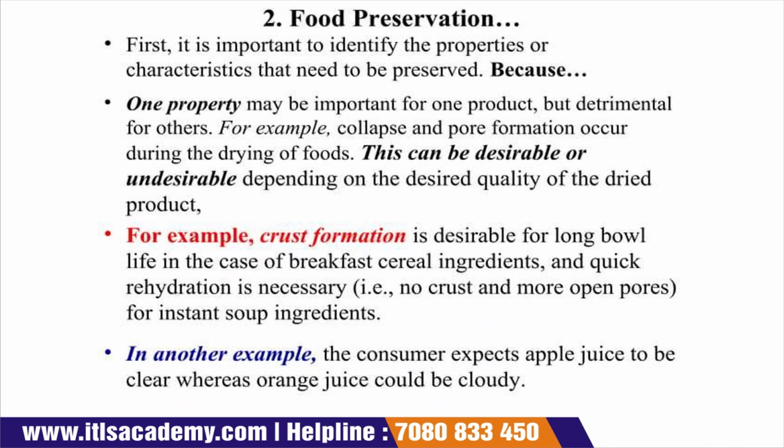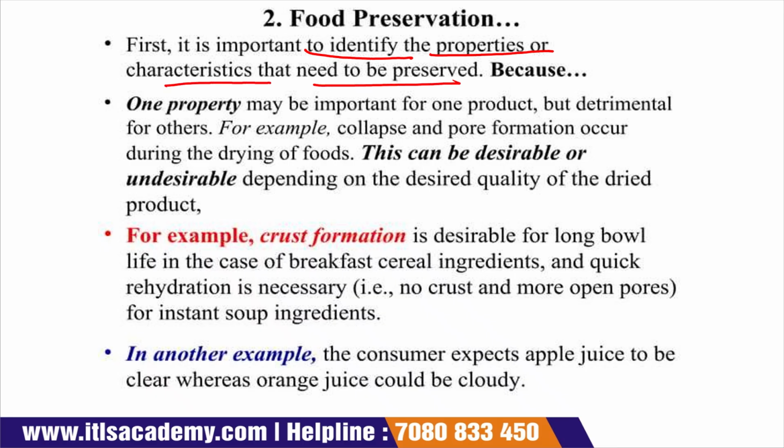So it is very important that when we preserve our food product, it should be preserved with its identified properties and characteristics. It cannot lose its identity. The first aim of food preservation is what? We have to maintain its identity, like we have to maintain its original form. First, it is important to identify the properties or the characteristics that need to be preserved.